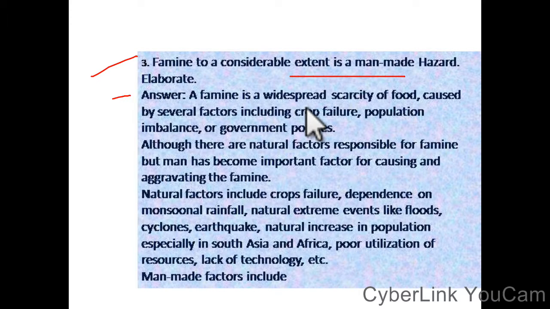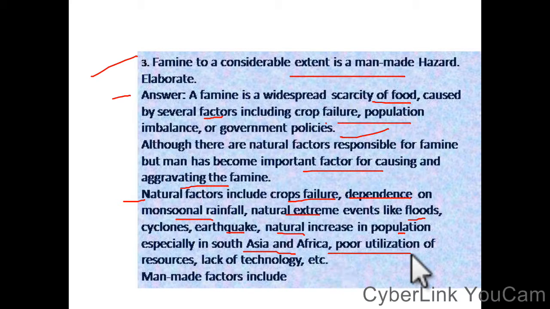Answer: a famine is a widespread scarcity of food caused by several factors, including crop failure, population imbalance, and government policy problems. Although there are natural factors responsible for famine, man has become an important factor causing and aggravating famine. Natural factors include crop failure depending on monsoon and rainfall, natural extreme events like floods, cyclones, earthquakes, natural increase in population, especially in South Asia and Africa, poor utilization of resources, lack of technology. Man-made factors include the following.